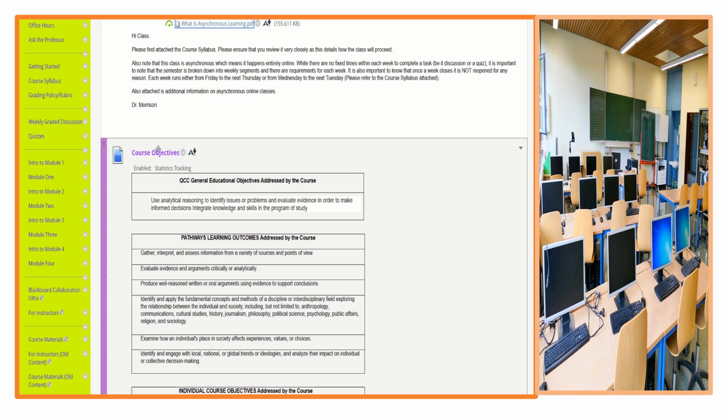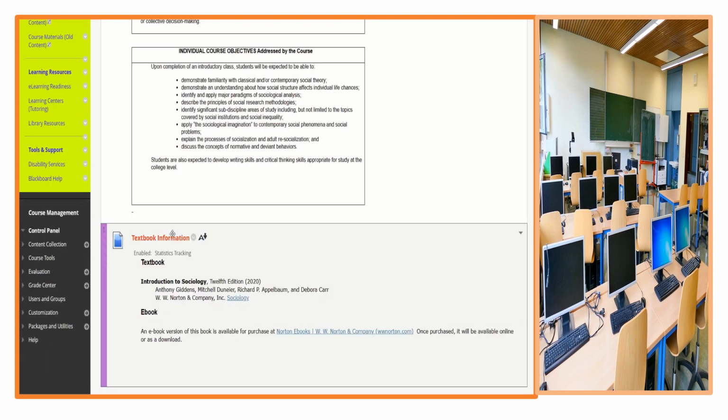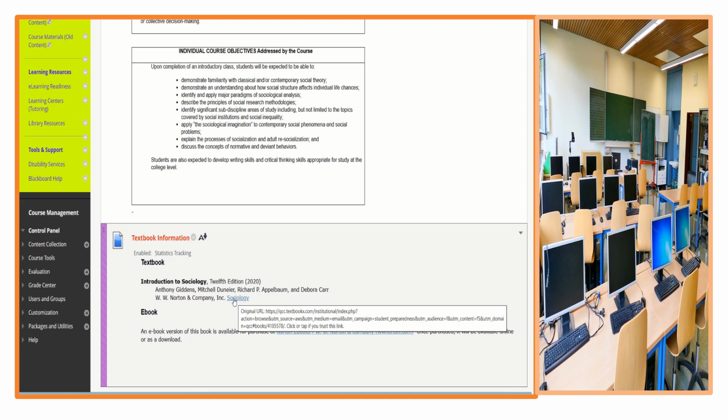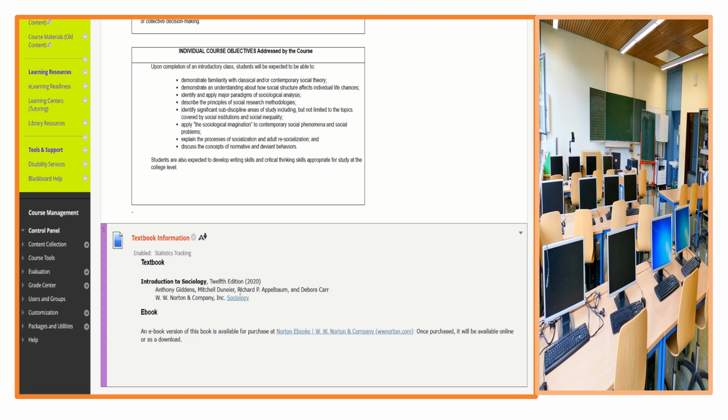Here you'll find the course objectives and the textbook information. Now you will see a link right here. If you click on that link, it will lead you to the bookstore, and at the bookstore it will show you how you can go ahead and purchase the textbook. Now for those of you who would rather have an ebook, you can go to Norton's website directly and purchase the ebook from Norton.